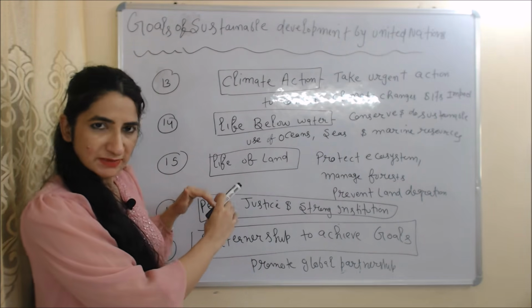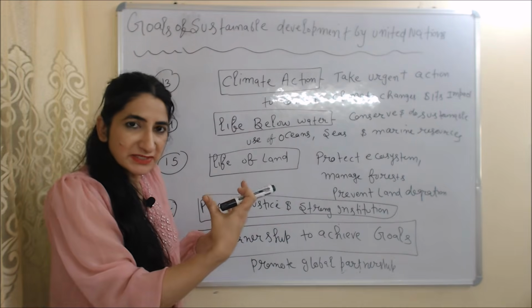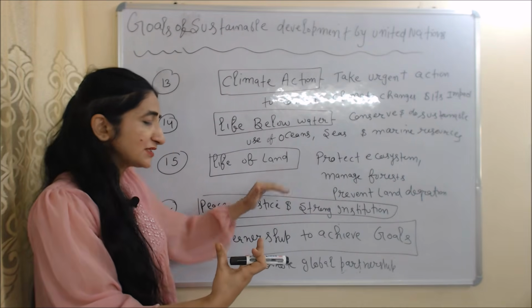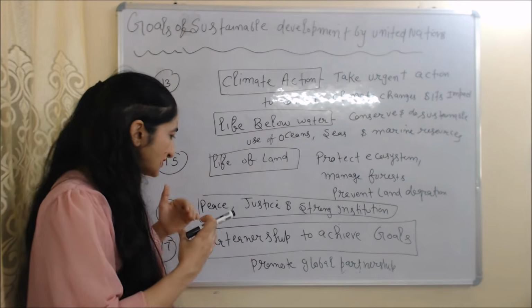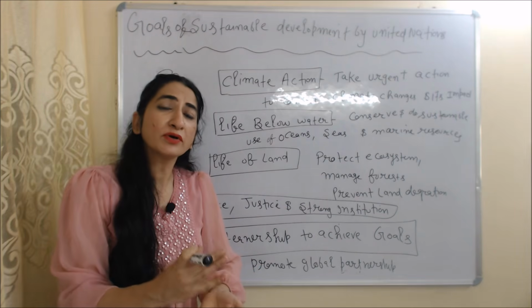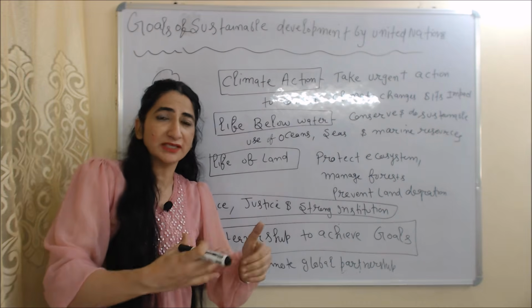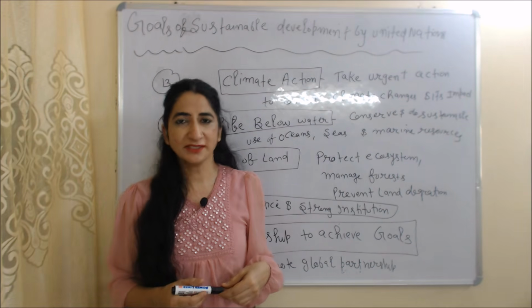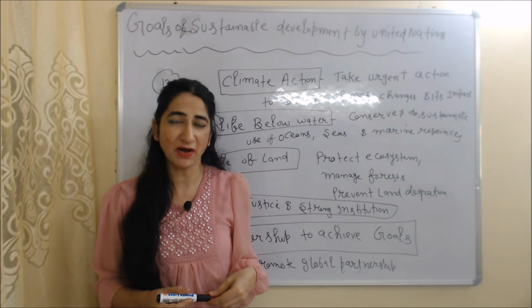Next goal of sustainable development is peace, justice and strong institutions. Sustainable development promotes peace, justice and strong institutions so that we can maintain sustainability. Next goal is partnership to achieve goals. Sustainable development promotes global partnership. Obviously, when two or more countries work together, we can easily achieve our goals. This is all about meaning, principles and goals of sustainable development by United Nations.